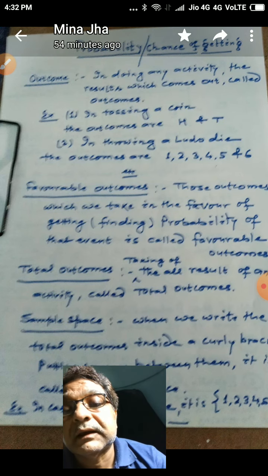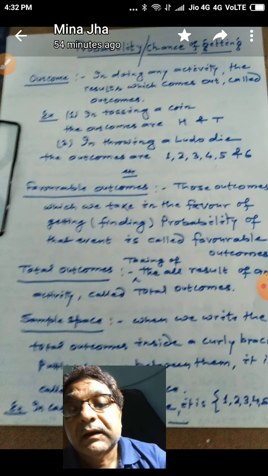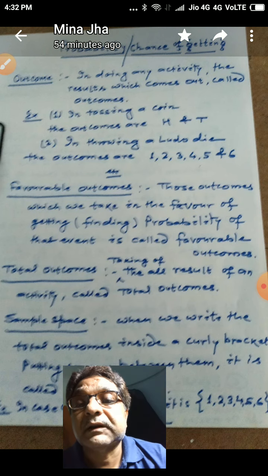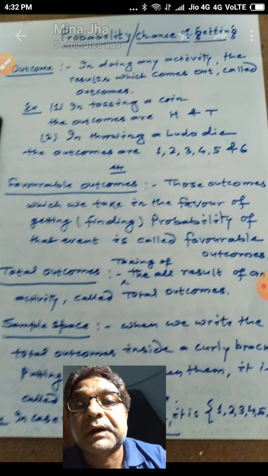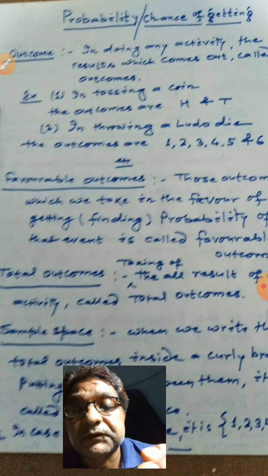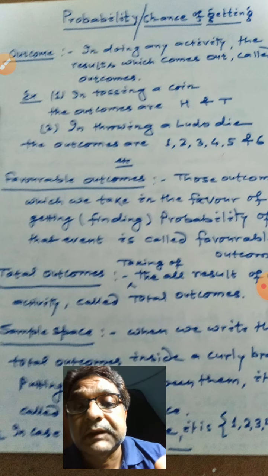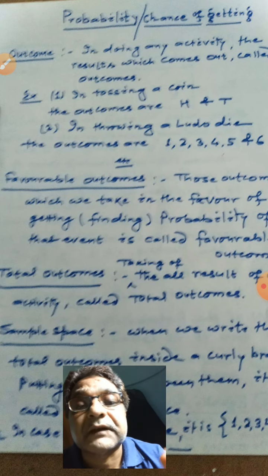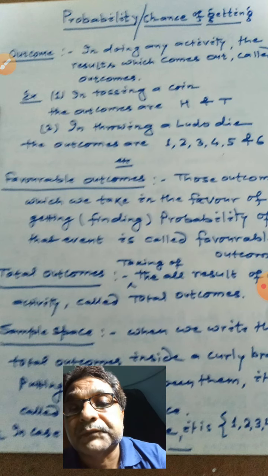So, getting a head or a tail is the outcomes. Similarly, in throwing a Ludo die, the different results we get may be a digit 1, 2, 3, 4, 5, or 6. So these are called outcomes.